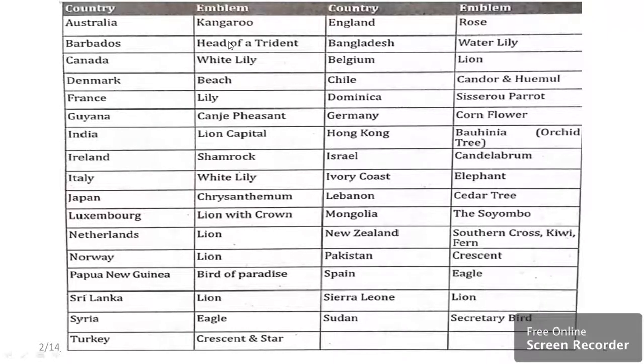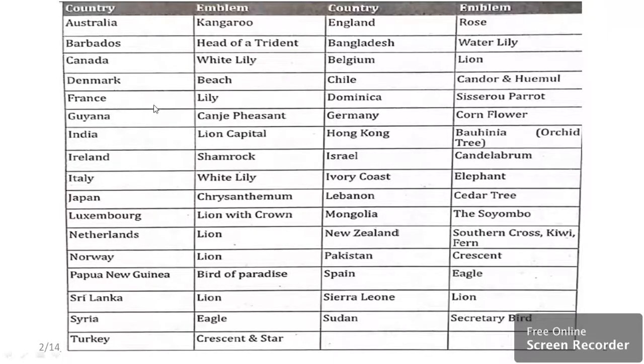Then regarding kangaroo, the country is Australia basically. The emblem of Australia is kangaroo. The emblem of Canada is white lily, whereas the emblem of Bangladesh is water lily. Don't make any confusion: Canada white lily, and the emblem of Bangladesh is water lily.